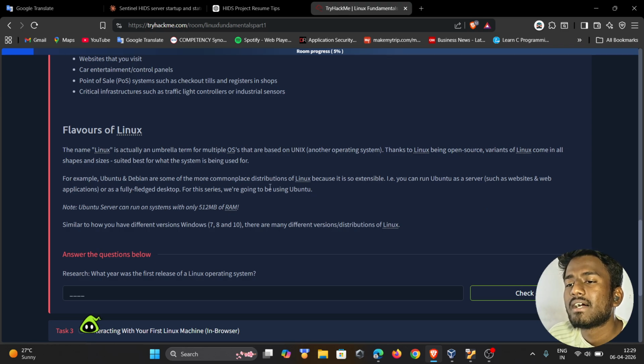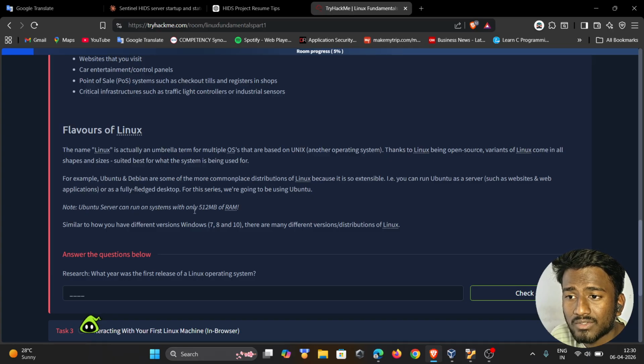You can run Ubuntu as a server, such as for a website or web application, or as a fully fledged desktop. We can use Ubuntu for our own personal use, and it can be used to deploy a website or as a server.